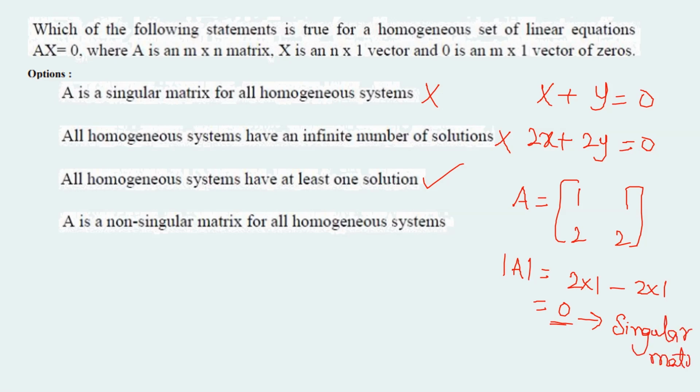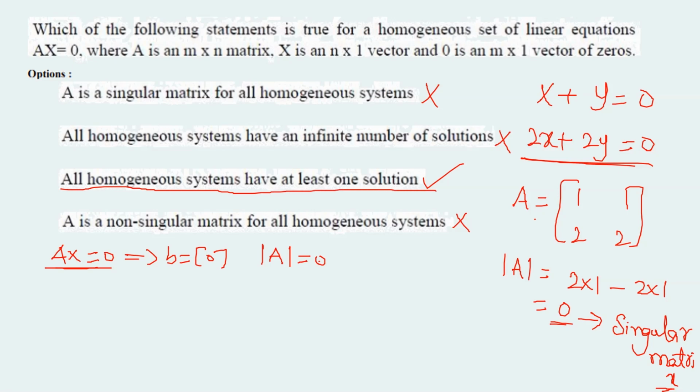A is a singular matrix here, and you can clearly observe that this is a homogeneous system of linear equations, because here Ax equals 0, that is the b vector is the 0 vector. So it is a homogeneous system of equations where the determinant of A equals 0. So option D is also false. The correct answer for this question is option C. All homogeneous systems have at least one solution.